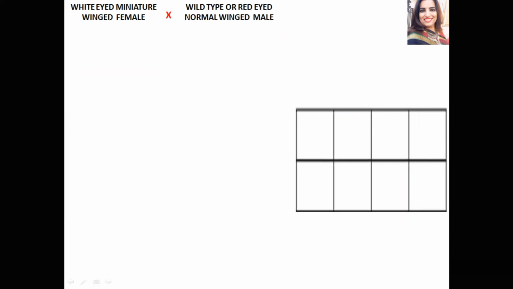In another dihybrid cross, Morgan crossed a white-eyed miniature-winged female with a wild-type, or red-eyed normal-winged, male. The genotype of the female: XX chromosomes with W and M genes present far apart on the same chromosome. That means the W and M genes were loosely linked on the same chromosome.